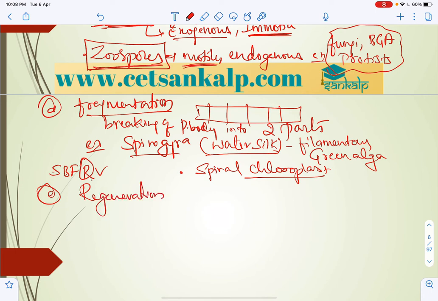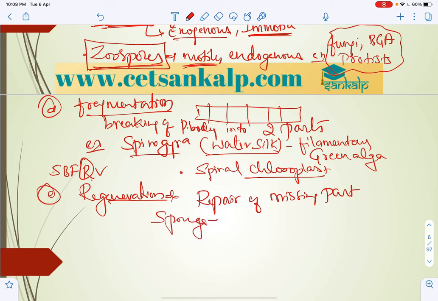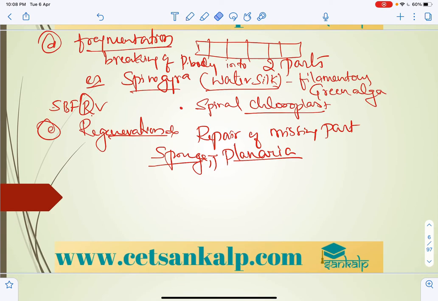In regeneration, what happens is the repair of the missing part from the parental body. Examples: sponge, and the highest power of regeneration is in planaria, flatworms. So sponge and planaria show regeneration.